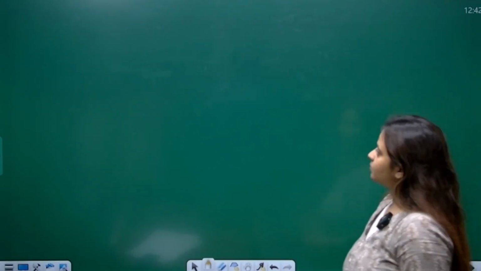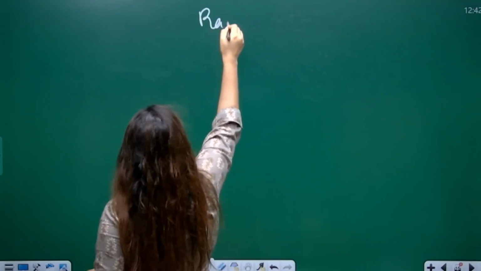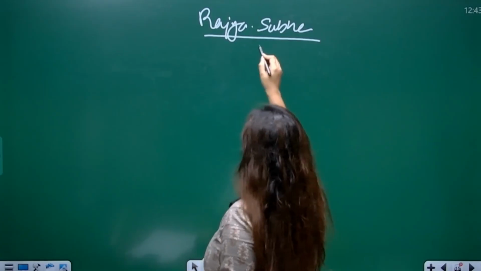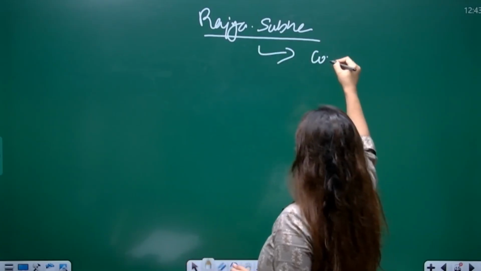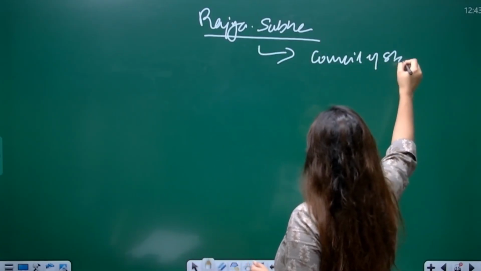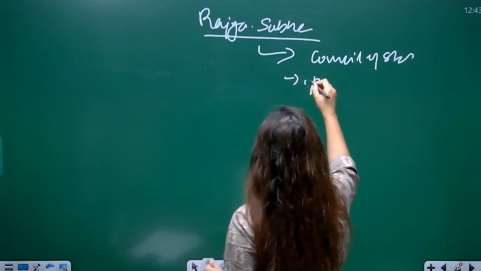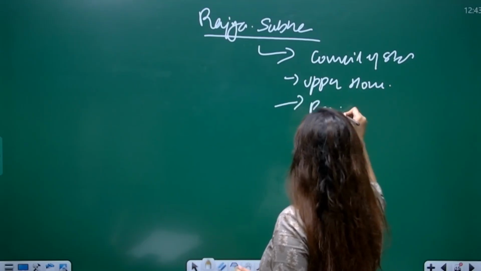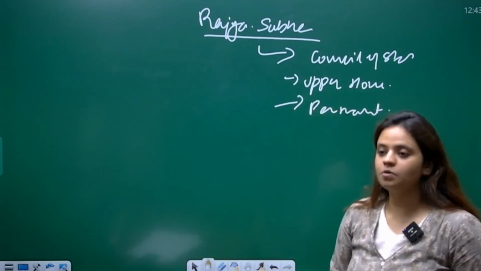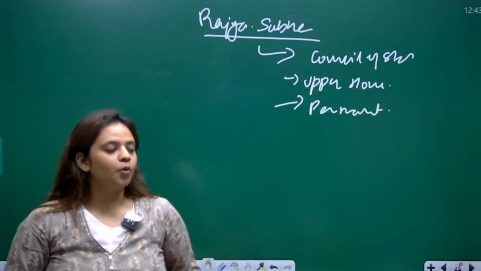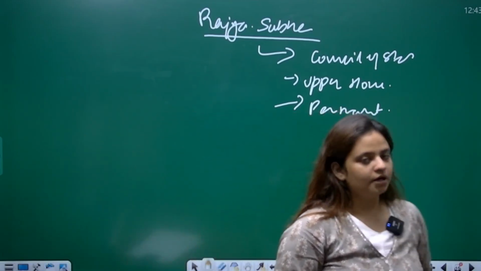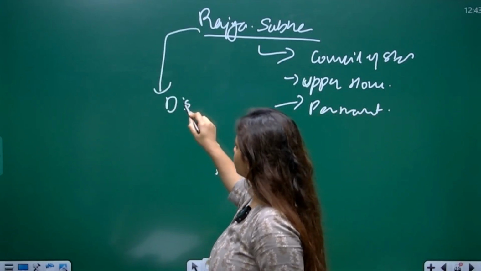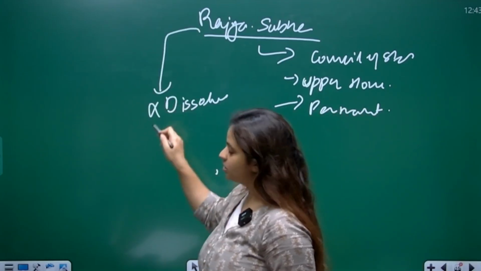Now, when I talk about the Rajya Sabha, I'll take the Rajya Sabha first. The Rajya Sabha, as I told you, is the Council of States, is the upper house, and it is also the permanent house of the Parliament. What do I mean by permanent house of the Parliament? Because the Rajya Sabha never dissolves. It never dissolves. Why?